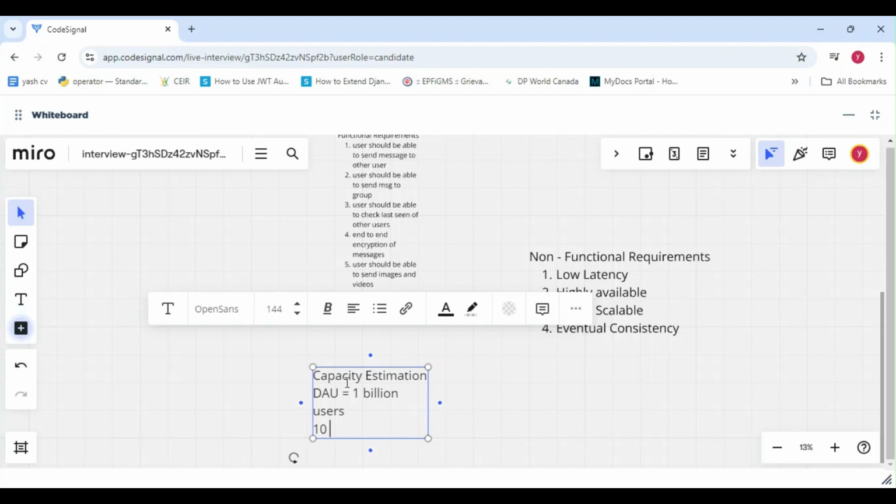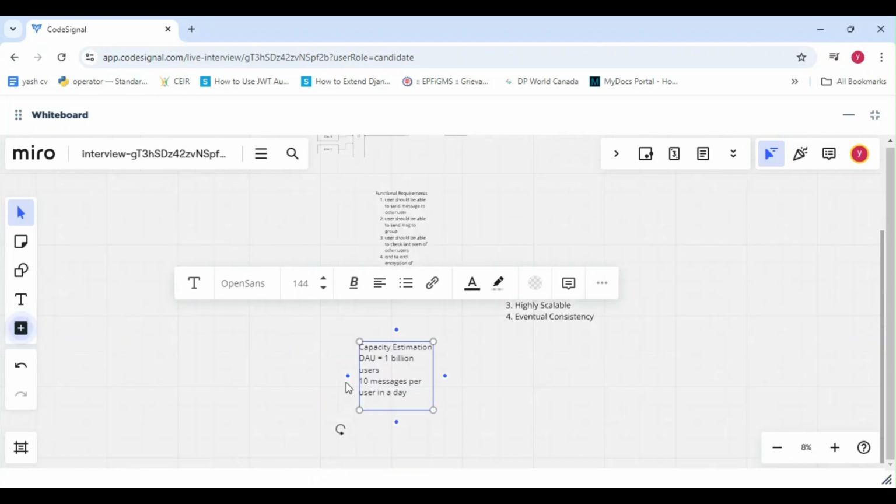So basically 10 messages per user in a day. So total messages of 1 billion users will be like 10 billion messages in a day, right? So total is equal to 10 billion messages in a day.